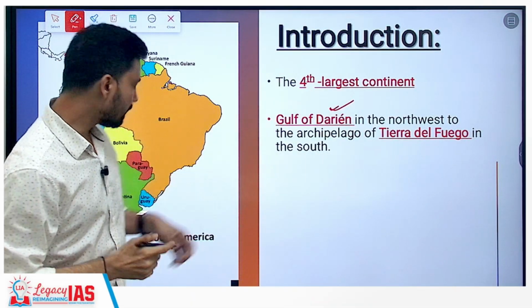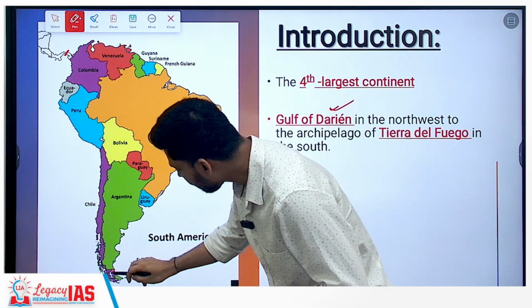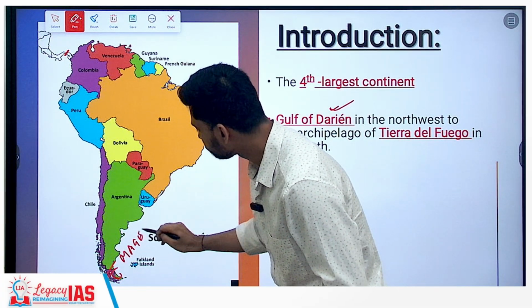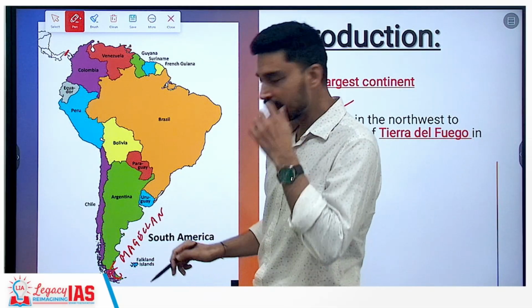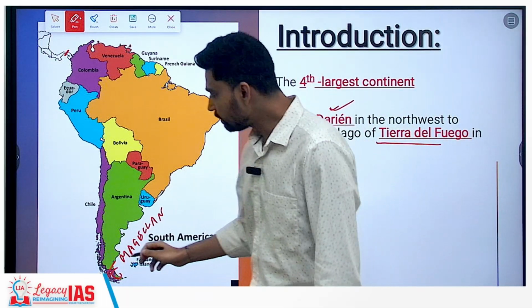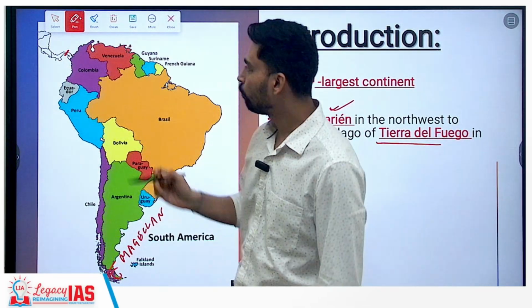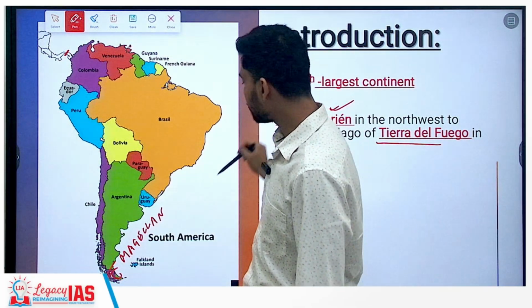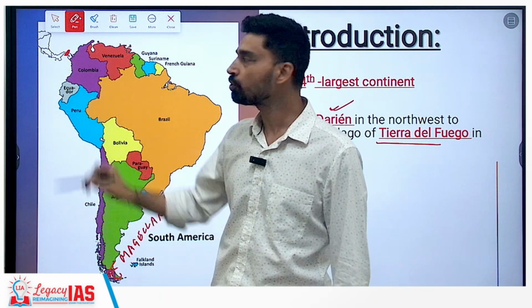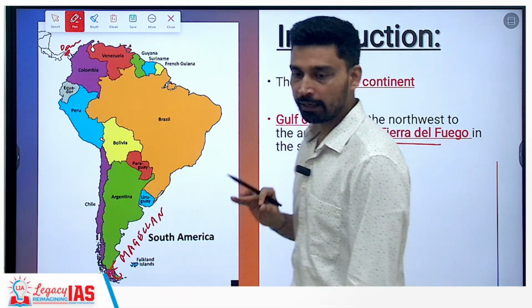Now in the northwest to the archipelago of Tierra del Fuego. If you look at the southernmost part of South America, this particular archipelago is separated by a strait called the Strait of Magellan. So the Strait of Magellan separates the upper South America from the Tierra del Fuego archipelago, and this used to be one of the major shipping routes in the absence of the Panama Canal in older times. The only route through which you could come from the Atlantic to the Pacific used to be the Strait of Magellan. However, now this distance has been significantly reduced due to the opening of the Panama Canal here in Panama. So that is how we have to understand the entire South America.